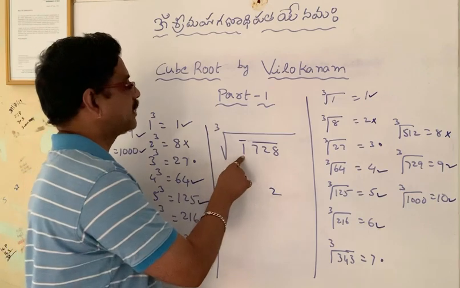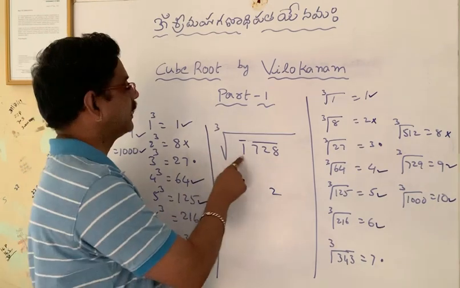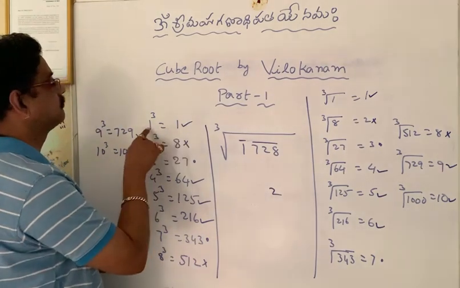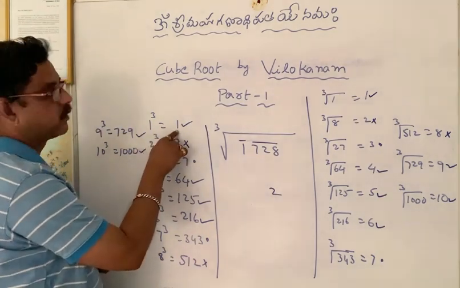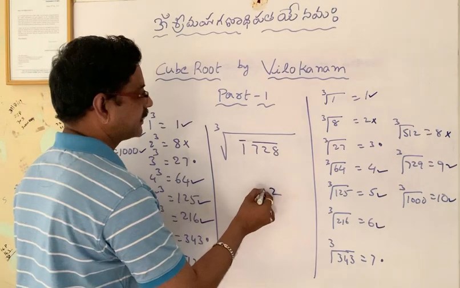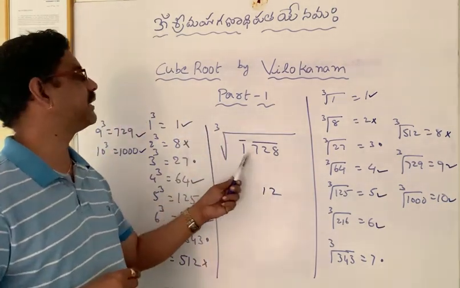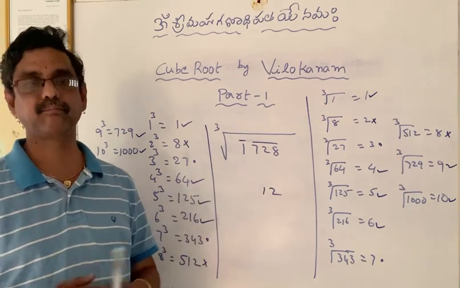Now coming to the second bar, 1. What is the perfect cube near to 1? 1 only. So the answer in the tens place is 1. So the cube root of 1728 is 12.